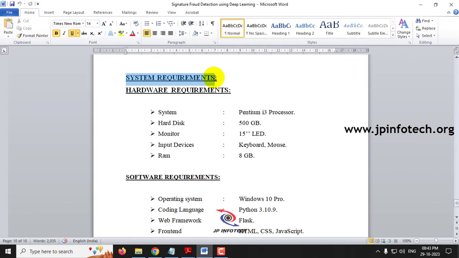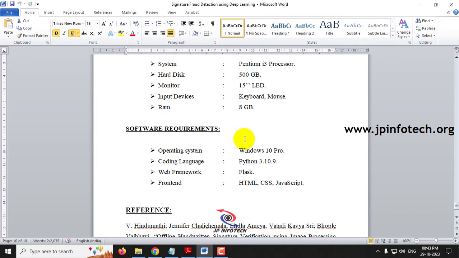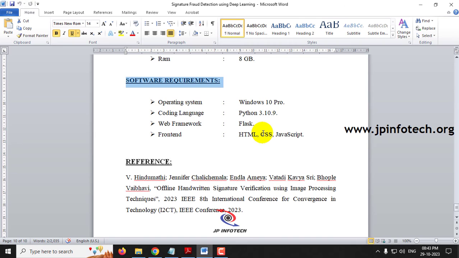And coming to the system requirements, you can see the hardware requirements and the software requirements. As mentioned, we'll be using Python, and the particular version we have used is Python 3.10.9, and the web framework we have used is Flask, and for the front end we have used HTML, CSS and JavaScript. And this is the base paper reference of the project.